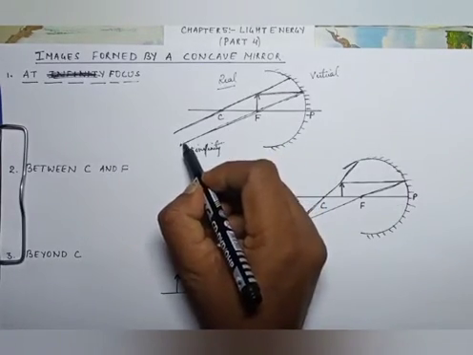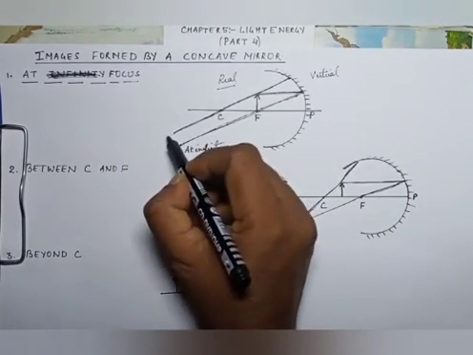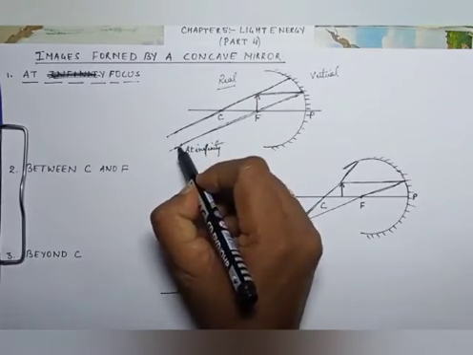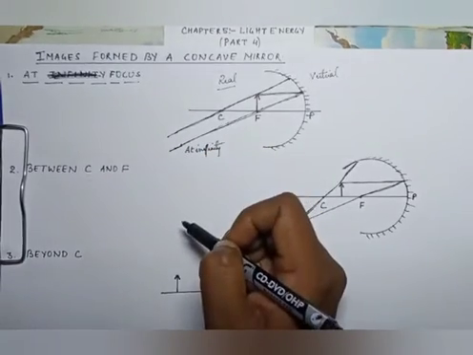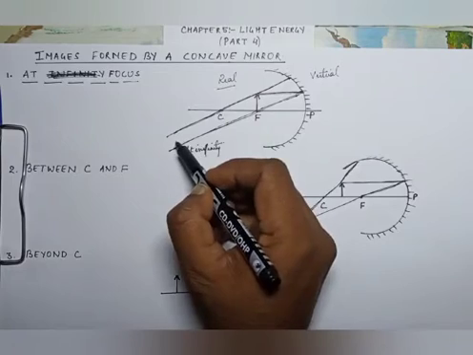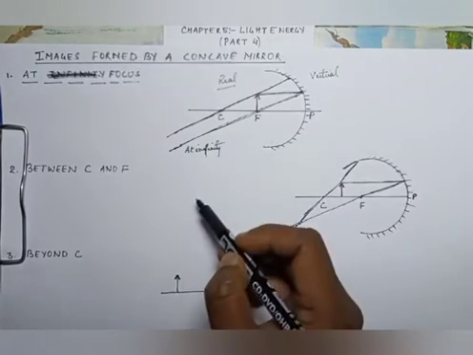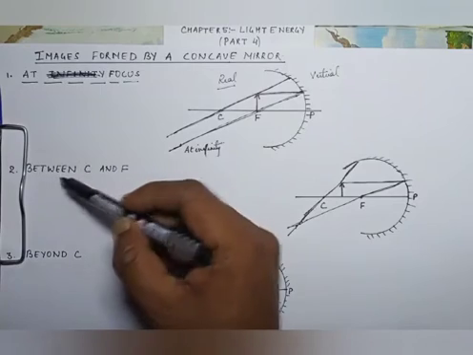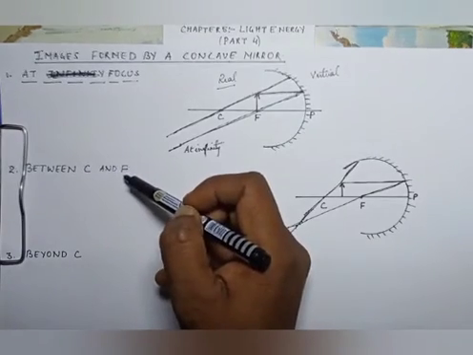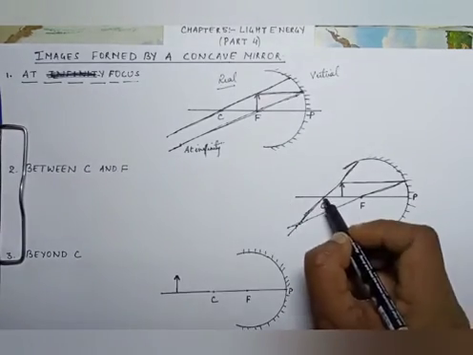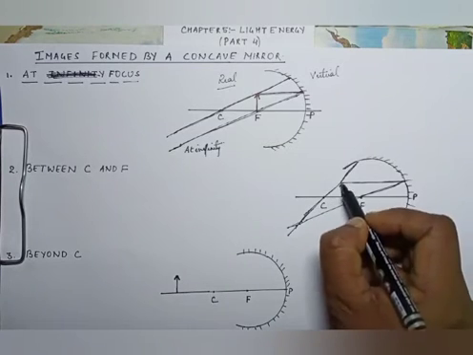So you can see that both the lines are not meeting at any point. It means that the image is going to form at infinity. Second one, when the object is kept between center of curvature and focus.